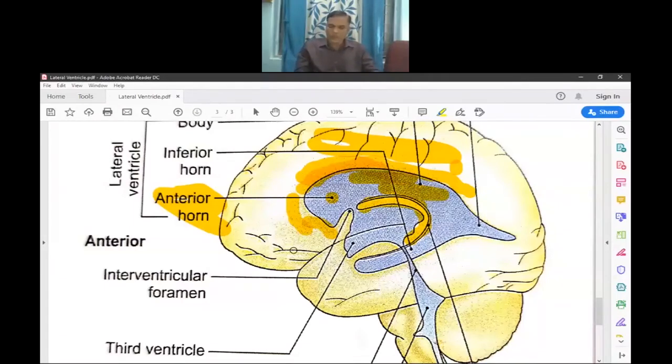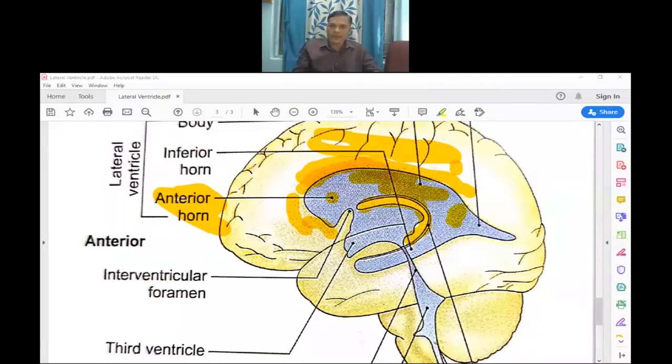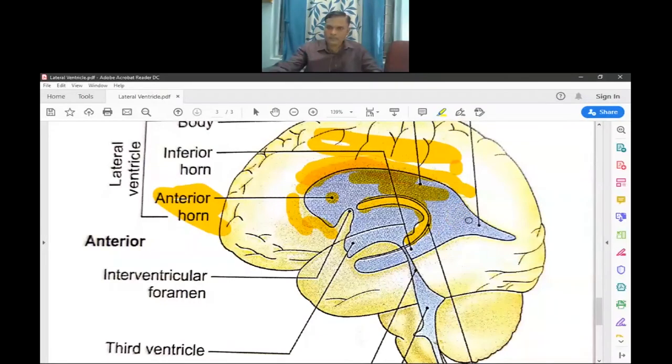Then the posterior horns. The posterior horn is triangular in shape and is situated behind the central parts of the lateral ventricle.